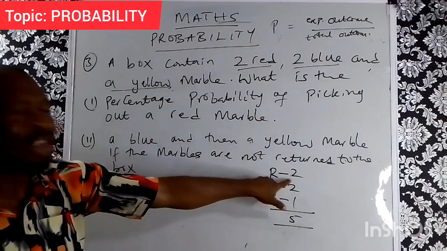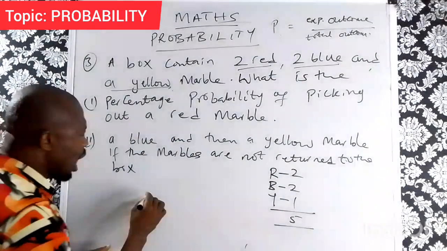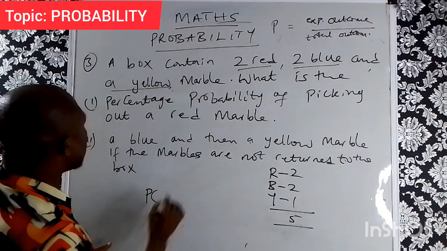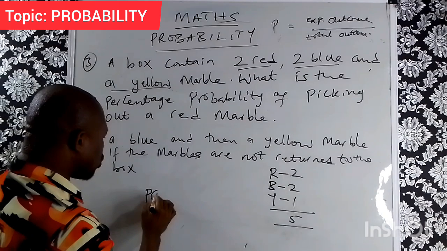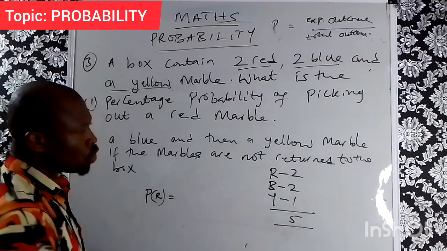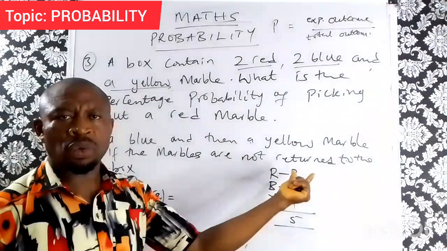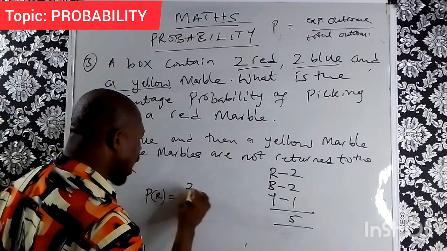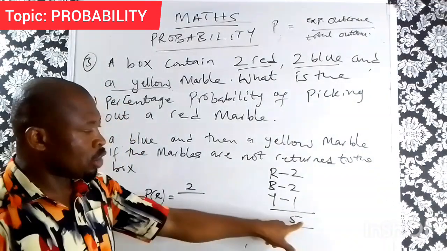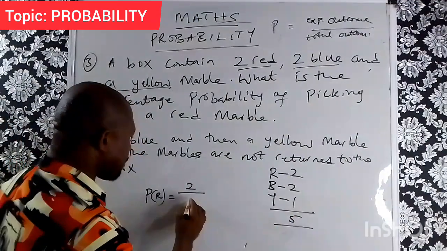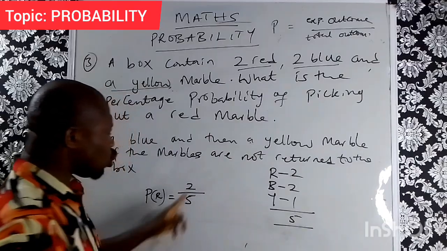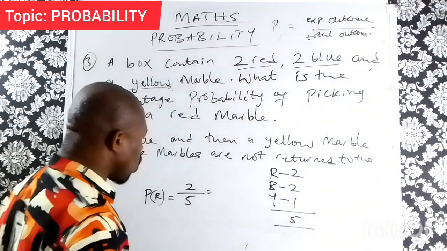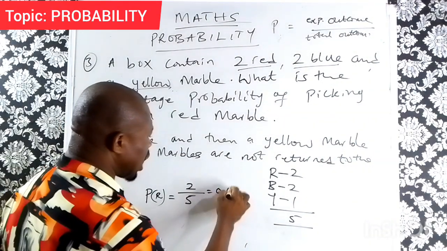Since there are 2 red marbles there, the probability of picking a red marble is the total number of red marbles, which is 2, all over the total marbles, 5. 2 over 5 will give us 0.4.